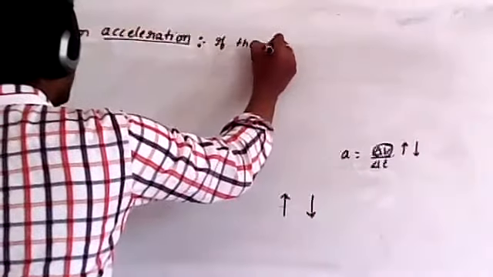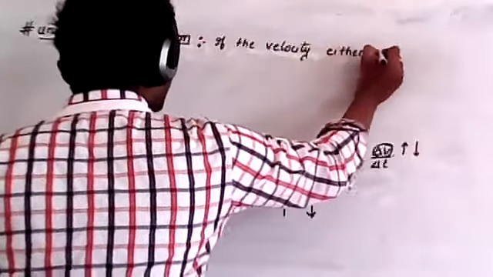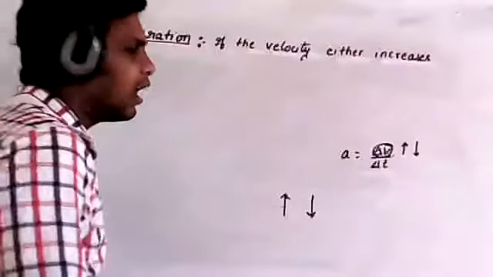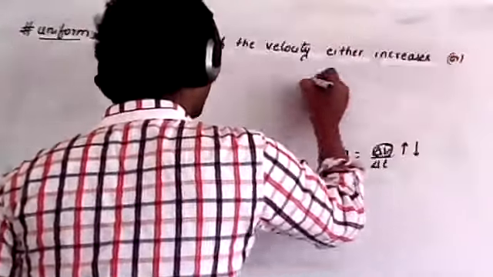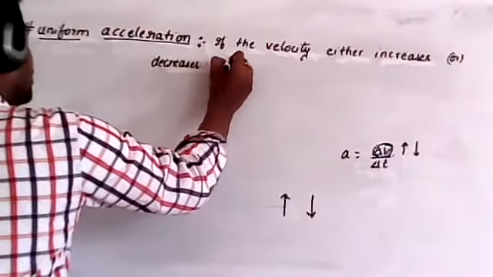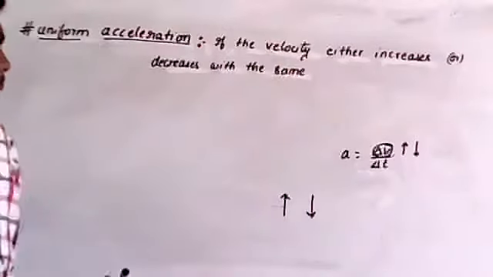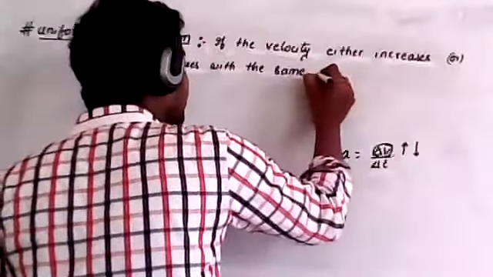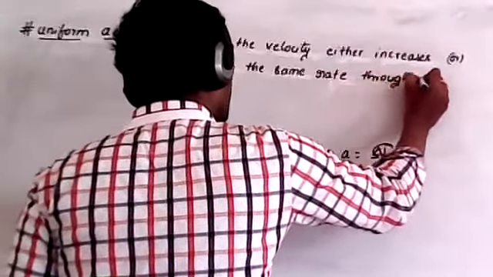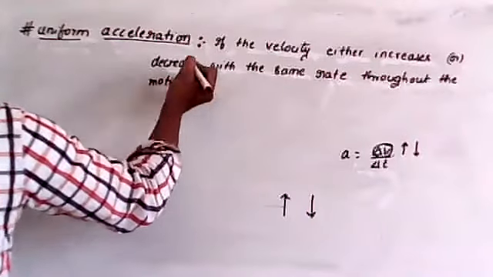If the velocity either increases or decreases with the same rate, which means with respect to the same time, throughout the motion, that is called uniform acceleration.